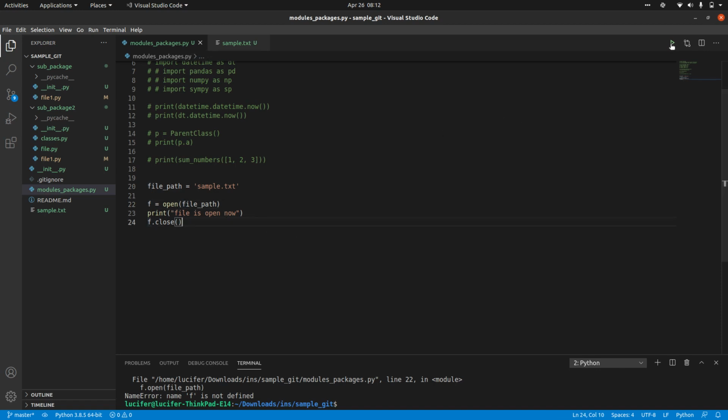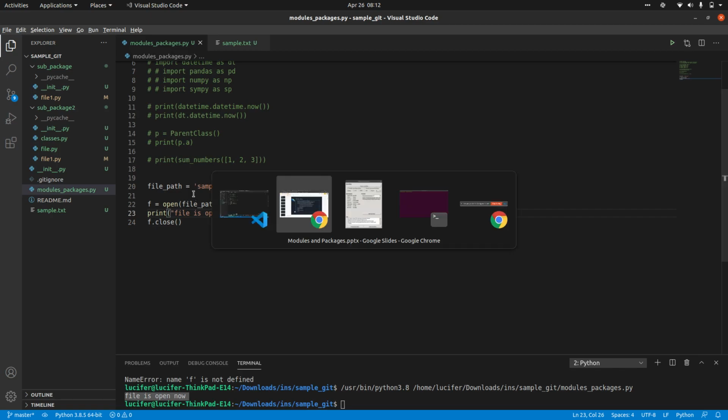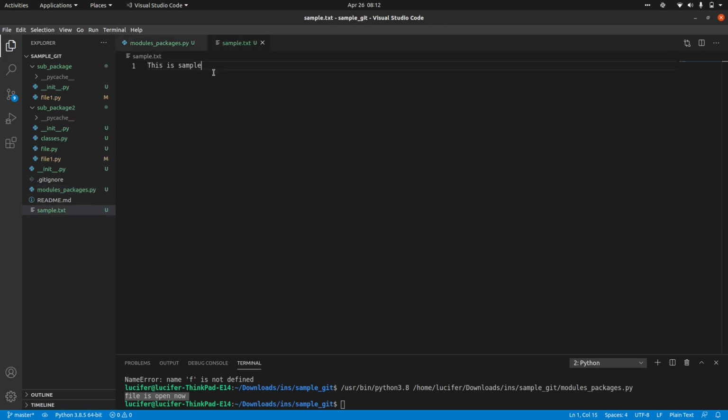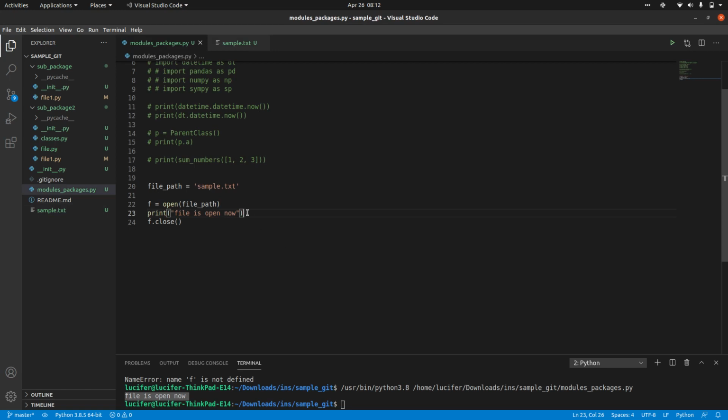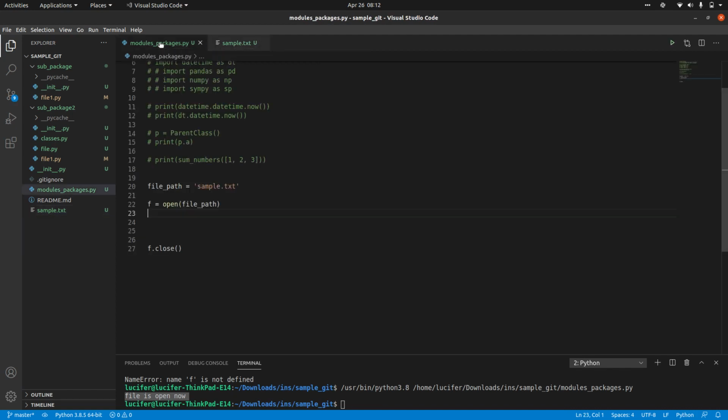If you run that, you can see that the file is open, and we are printing that. So this is just opening the file. You are not reading or writing anything. Let's say we want to read this particular text, this is sample. We don't want to print this random text, we will be printing whatever content we have inside this particular file.